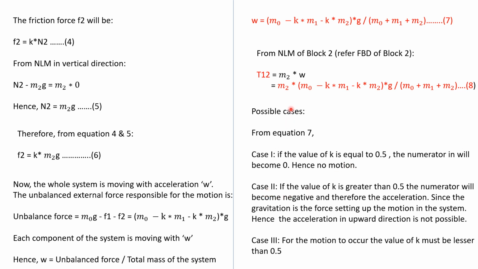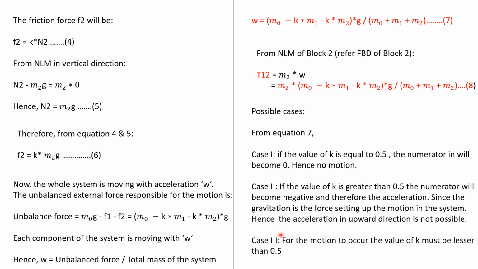Second case, if the value of K is greater than 0.5, what is happening? The sum of these two will be greater than this M0, so the numerator will become negative. What does this mean? The system will move in the opposite direction, but it is not possible because M0G is the force which is setting up the motion in the system. So when K is greater than 0.5, it is not possible. This case 2 is not possible.